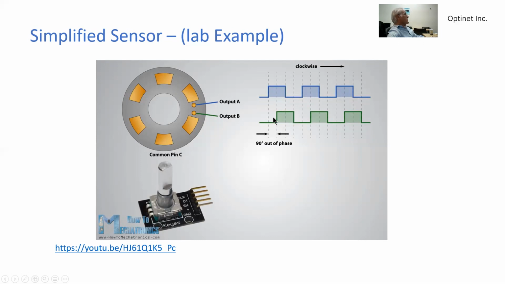And it is otherwise when the green one is leading the blue. If this green is leading, we see that this one is 1 and this is 0.